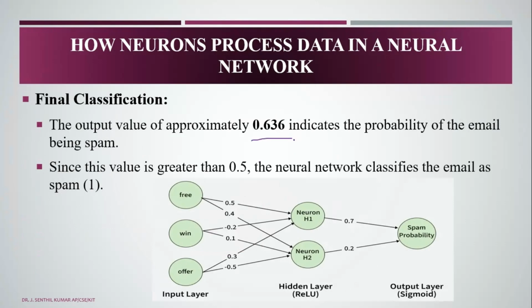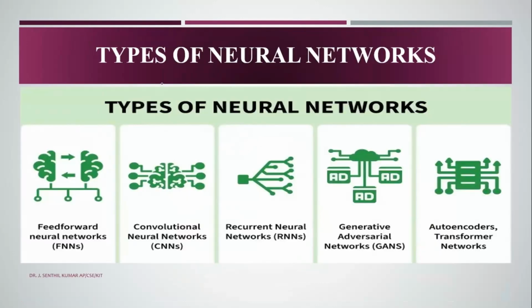0.636, which indicates the probability of the email being spam. Since this value is greater than 0.5, the neural network classifies the email as 1, that is spam. If the value is less than 0.5, then it is not spam. So next we are going to see the types of neural networks.